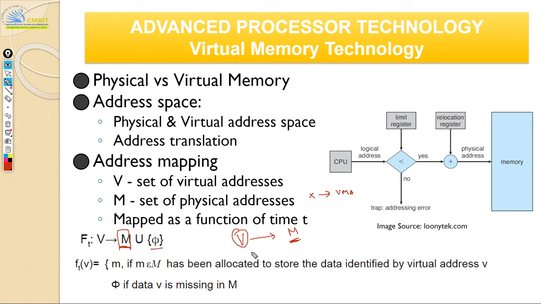But sometimes you may not have it, correct, in the first case, right? So we did not have it, we had to bring it from your secondary storage. In that case, it will be a null set. Okay, so in other words, what you're trying to say is virtual memory